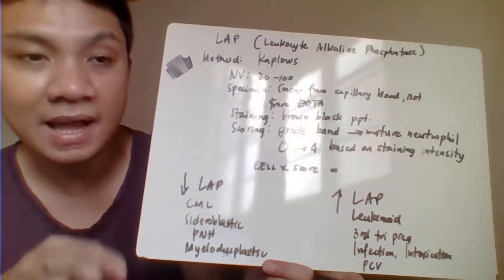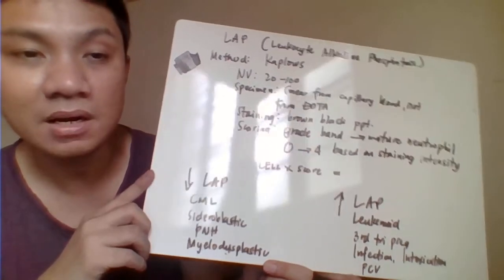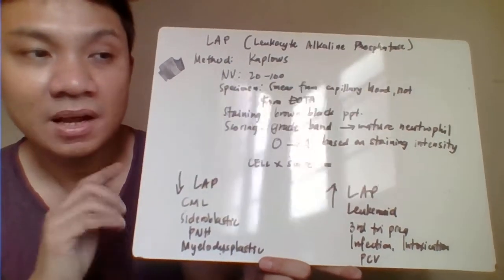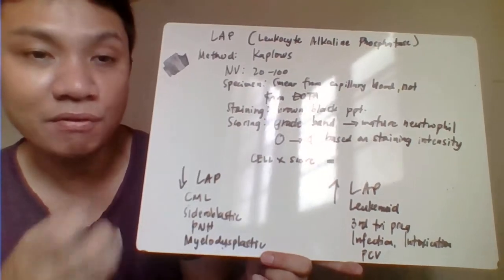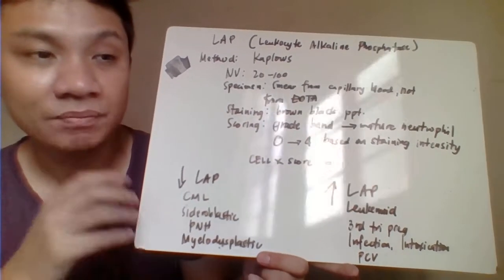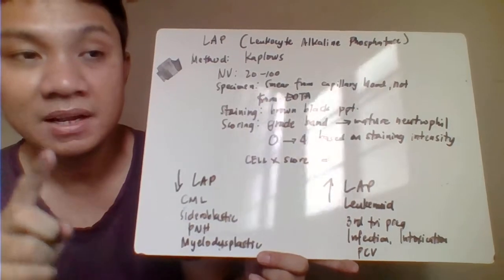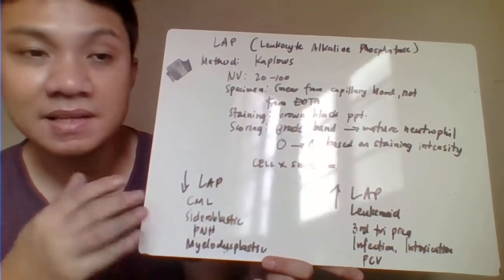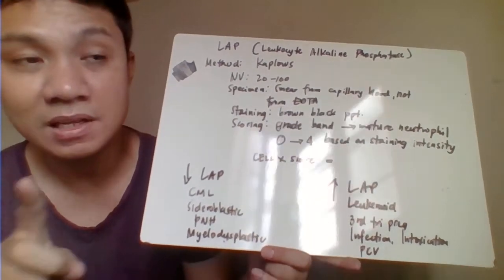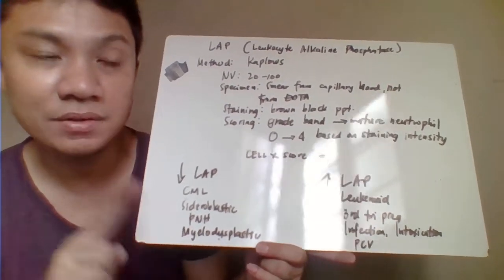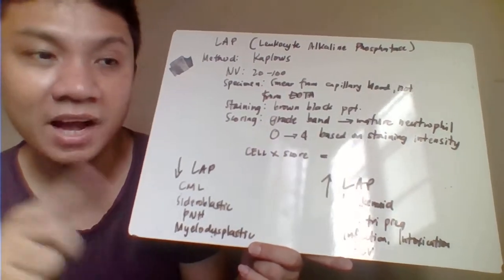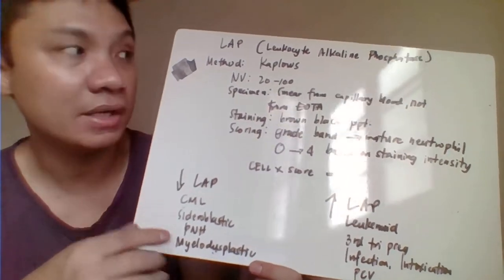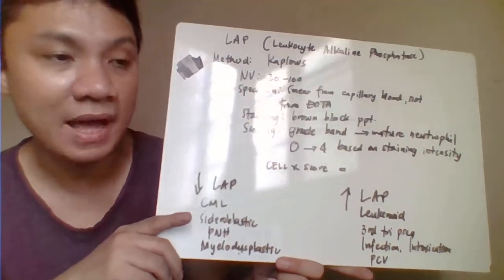So you're going to count 100 neutrophils. What you're going to evaluate here includes only your band and your segmented neutrophils, and try to evaluate based on the intensity of reaction as 0 to 4. Then out of the 100, every cell you try to give a score, and then try to multiply with a score, and then you total that. Like cell number 1, intensity is 1, so that's 1. Cell number 2, intensity of that is 4, so that's 4. And then you add the entire total, and the entire LAP score would be recorded. Okay, normal values for that, we have 20 to 100.